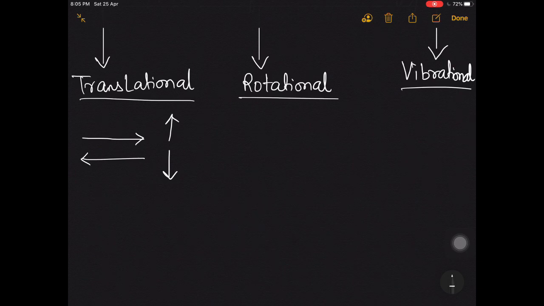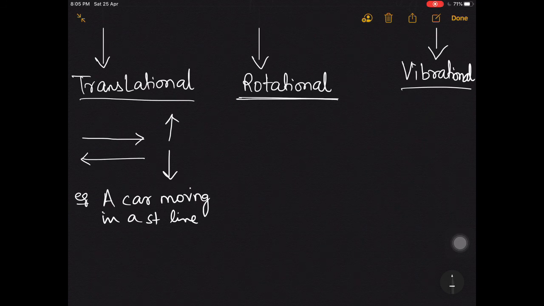For example, a car moving in a straight line will have translational kinetic energy.